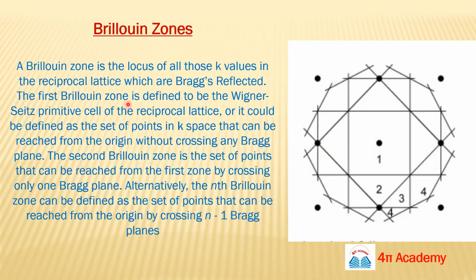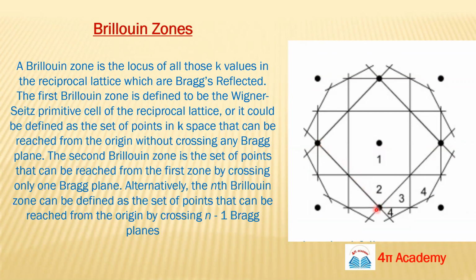This square is your first Brillouin zone. One more thing: these lines are basically atomic planes, because we are in reciprocal lattice system, and we are joining these two lattice points.